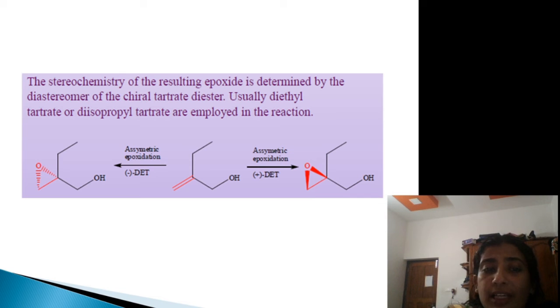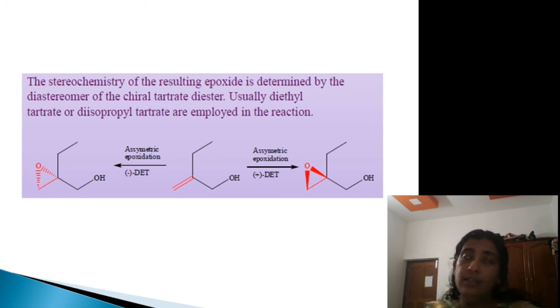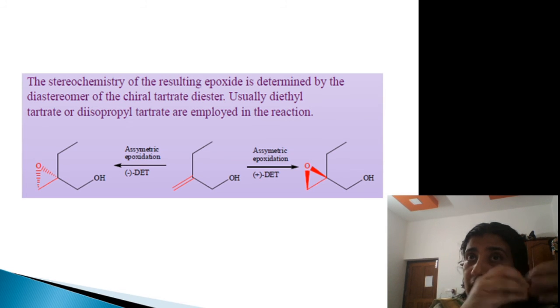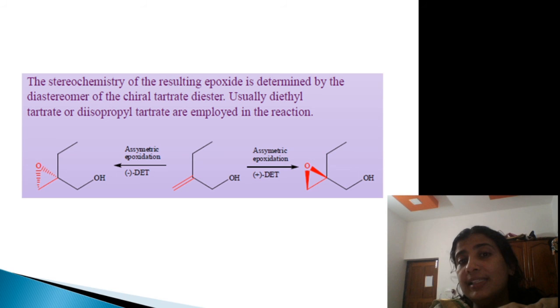Usually when minus DET is used the product is different, and when plus DET is used the product is different, so the DET will determine the product formation. And the success of the epoxidation is due to the easy conversion of the epoxide into diols, and highly enantiomeric products, or high EE products, are formed, that is enantiomeric excess.